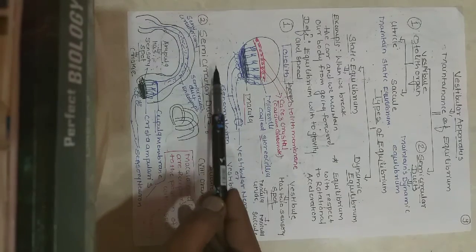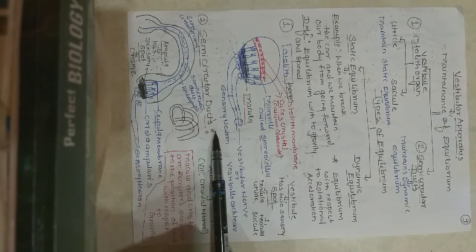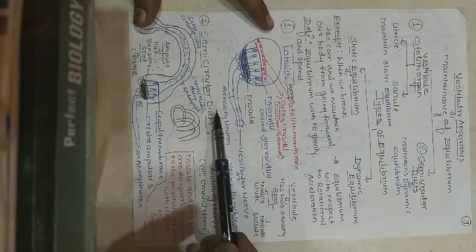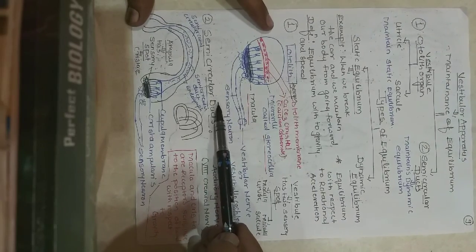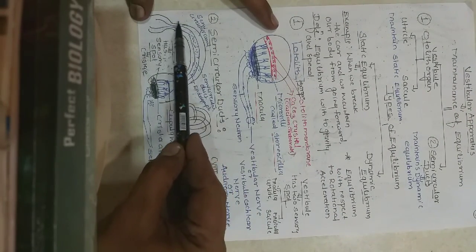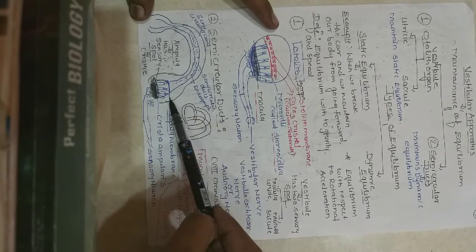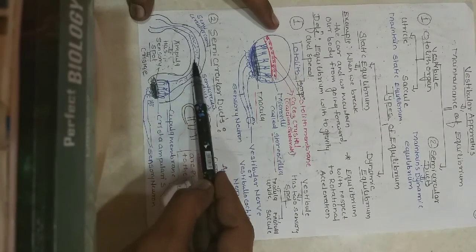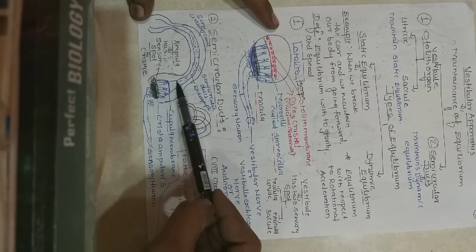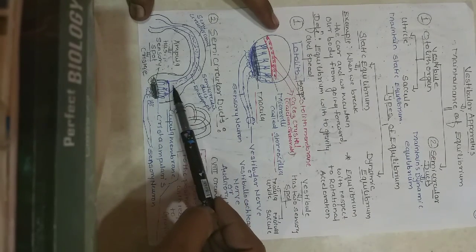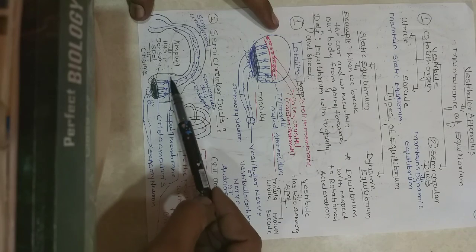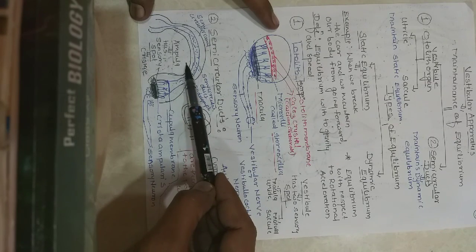Now we are going to discuss the semicircular duct. You are seeing this outer portion, which is called the semicircular canal. Inside the semicircular canal, that tube is called the semicircular duct, and there is a swollen structure called the ampulla.